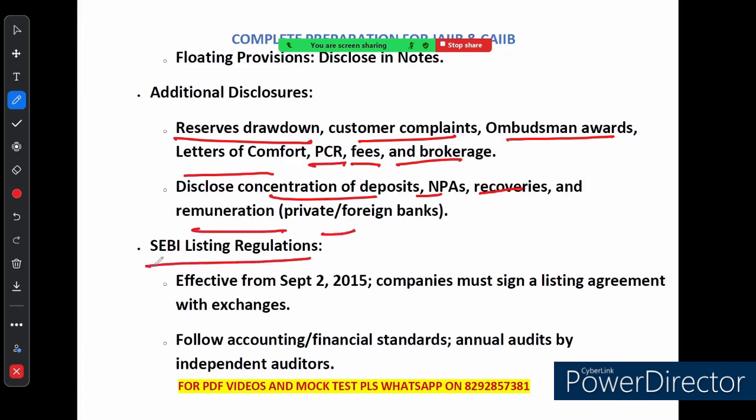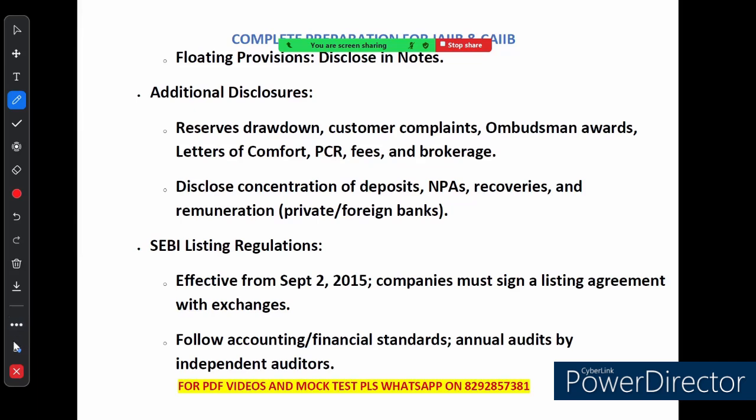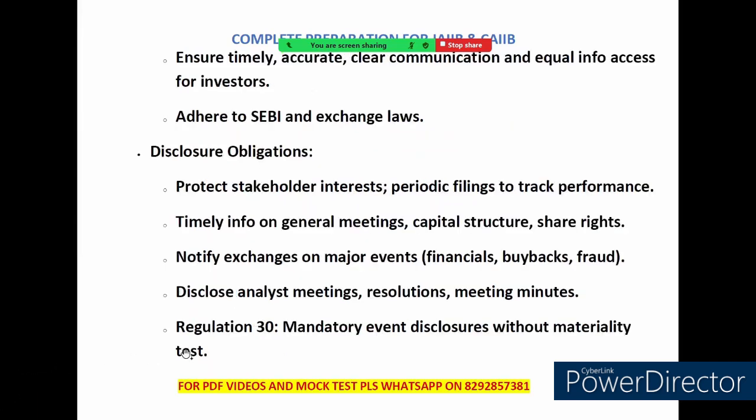Now if we talk about SEBI listing regulation, the Securities and Exchange Board of India has listing regulation that came into effect from September 2015. Companies that are listed on the stock exchange must sign an agreement with those exchanges. They also need to follow a specific accounting standard, have their financial statements audited annually by an independent auditor, and ensure they communicate early and equally to all investors. Additionally, listed companies must adhere to both SEBI and stock exchange law.